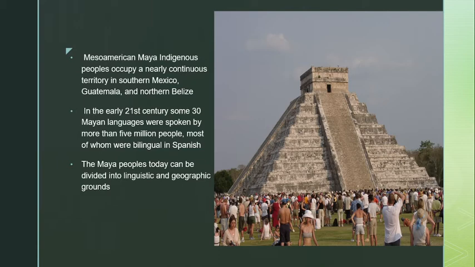In the early 21st century, some 30 Mayan languages were spoken by more than 5 million people, most of whom were bilingual in Spanish. The major word classes in Mayan languages include nouns, verbs, adjectives, positionals, and affect words. The Maya developed the most elaborate and most widely attested writing system in the Americas starting at about 300 BC. And the Maya peoples today can be divided into linguistic and geographic groups.